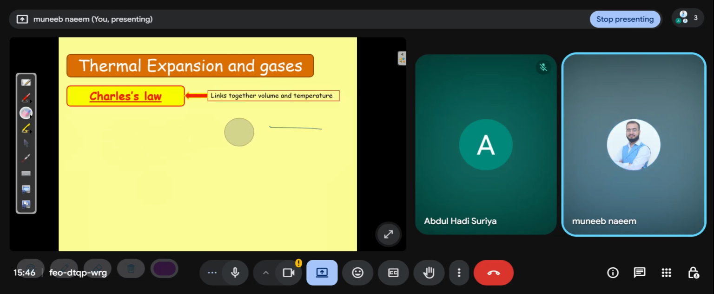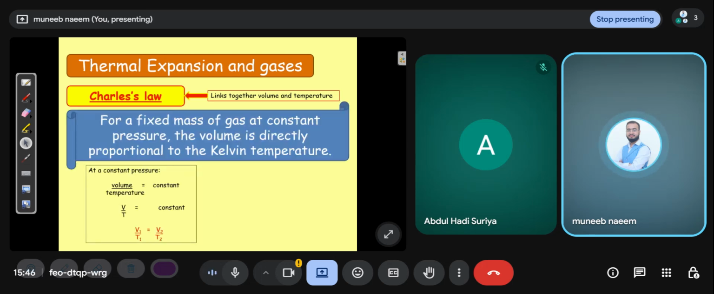Charles law. Charles law links together volume and temperature. How? For a fixed mass of gas at constant pressure. In the pressure law, volume is constant, and in Charles law, pressure is constant.